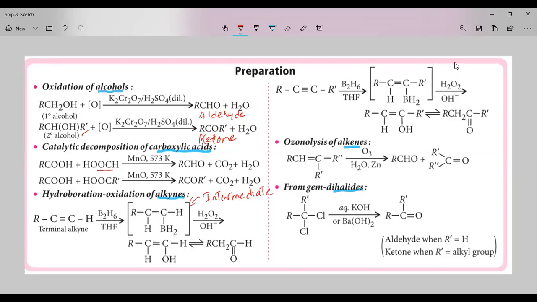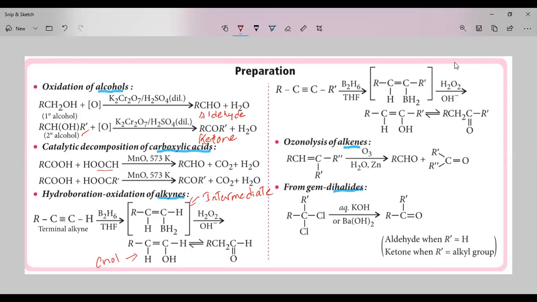This intermediate compound, upon treatment with hydrogen peroxide, gives a compound that we call enol. Why? Because it has two functional groups: one is the double bond, the other is OH. We are going to get enol. That enol will be converted to the aldehyde.